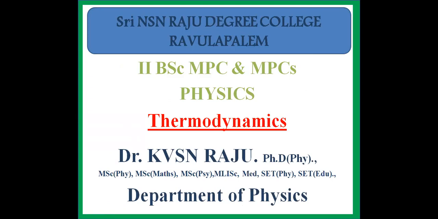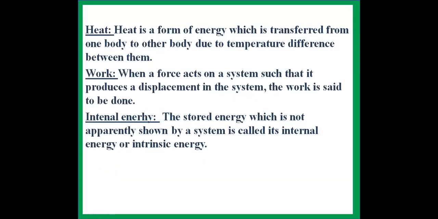So in previous classes we discussed different definitions for thermodynamics, system, surroundings and thermodynamical equilibrium, etc. So in this class the next definition is heat.